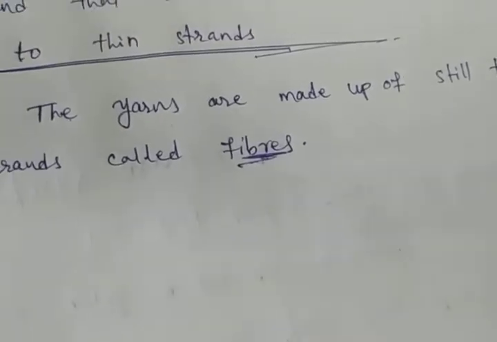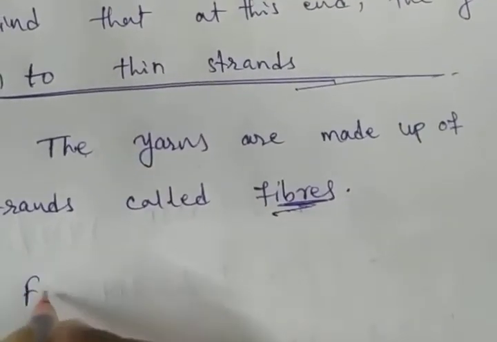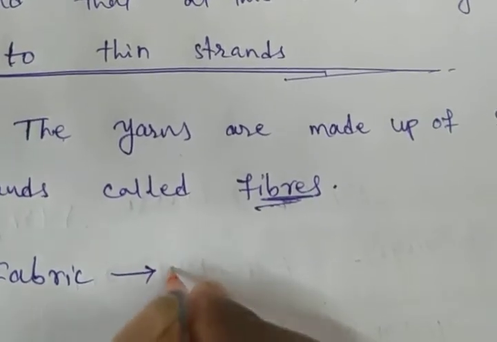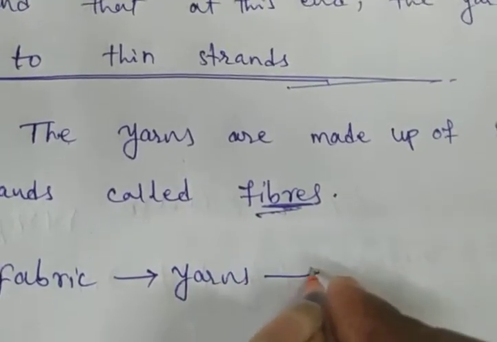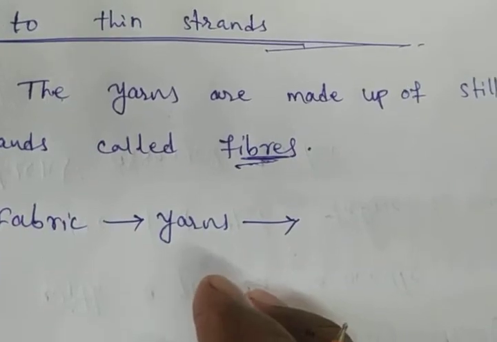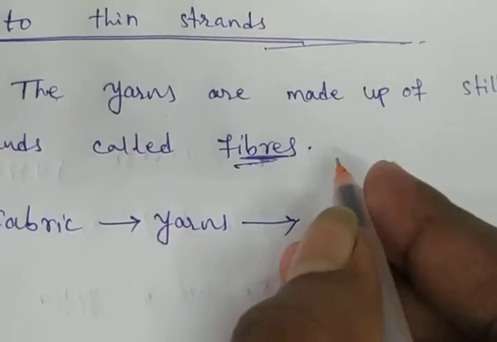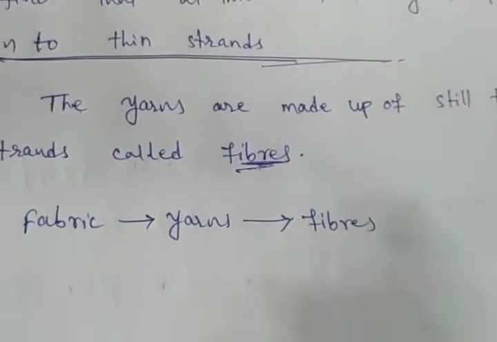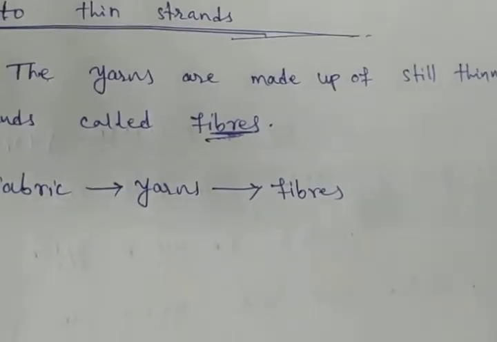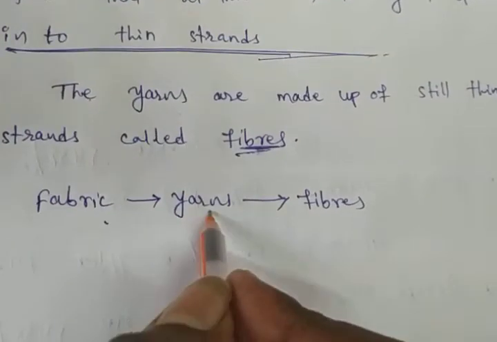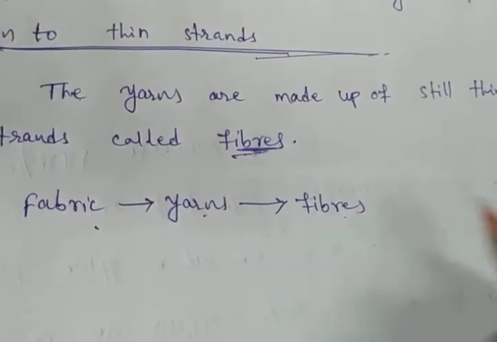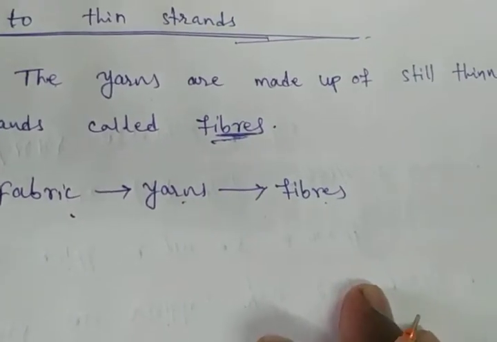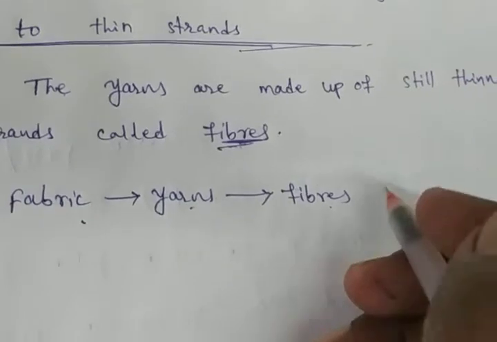Fabric is made up of yarns. Yarn is made up of fibers. Where do these fibers come from?